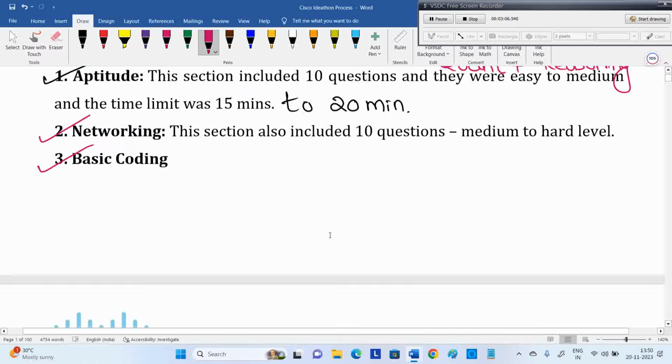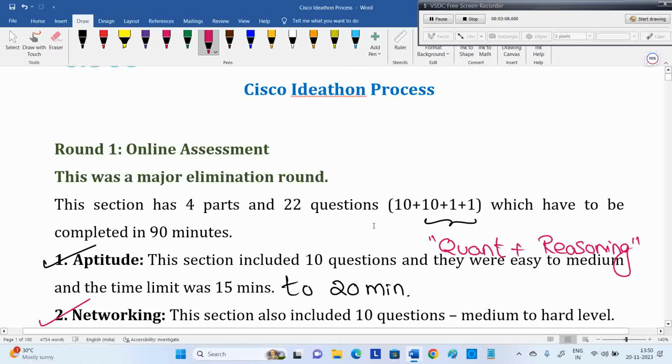10 plus 10 plus 1 plus 1. The first 10 questions are mandatory aptitude. The next 10 questions are basic networking related questions. The next one question is basic coding. The last one depends on your selection.